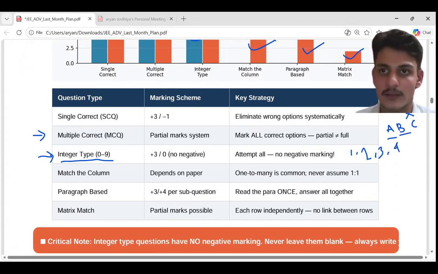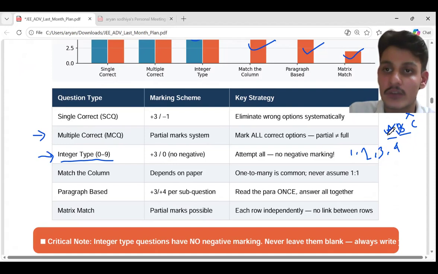The reason for this emphasis is that please read the instructions before attempting the paper. Like if there is positive marking for partial answers, like this is a partial answer because you're not sure about C, you can tick A and B. You can attempt this question because partial answers get positive marks.